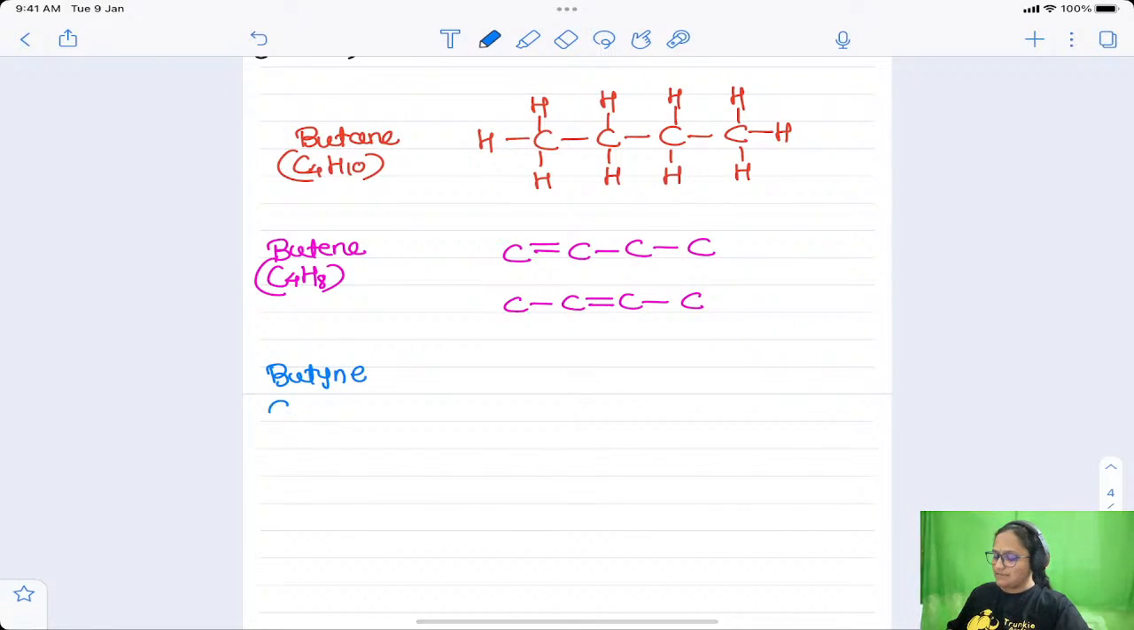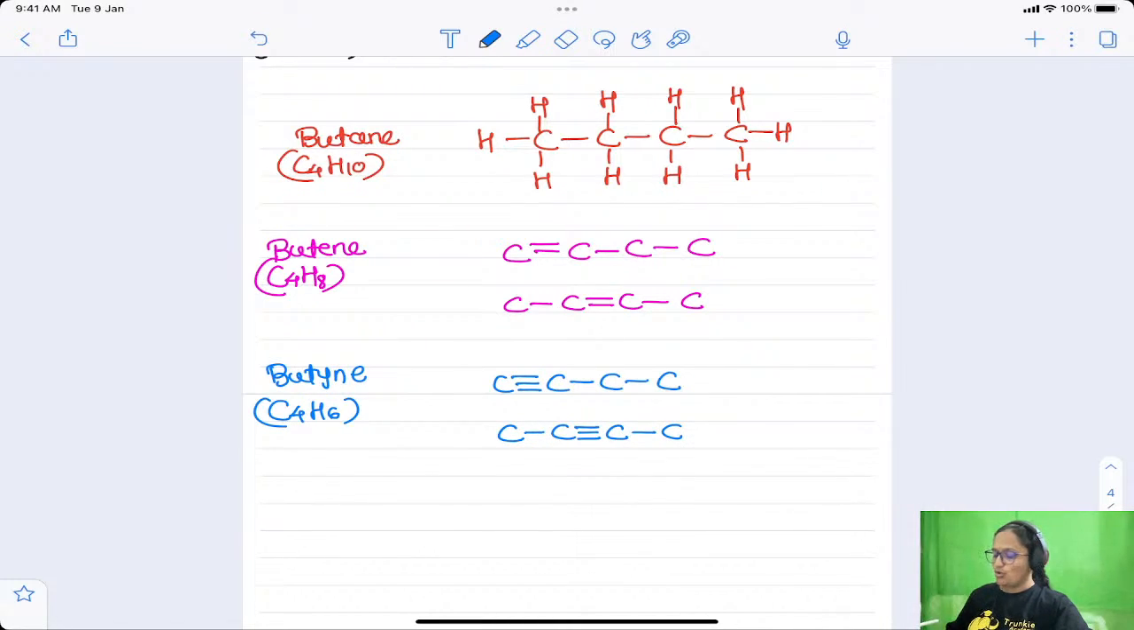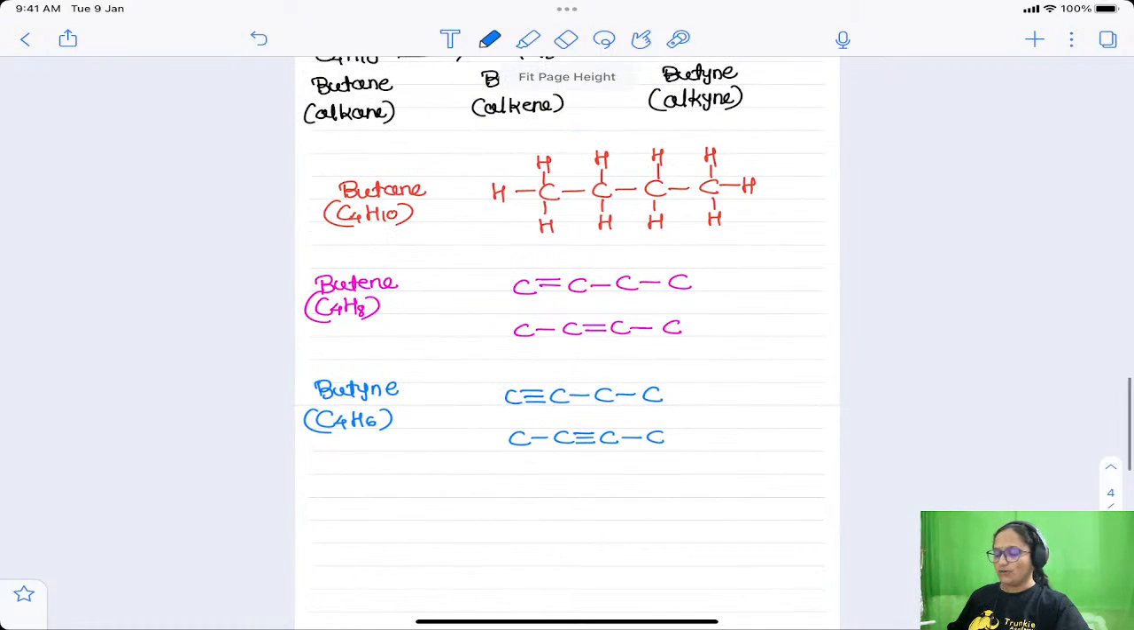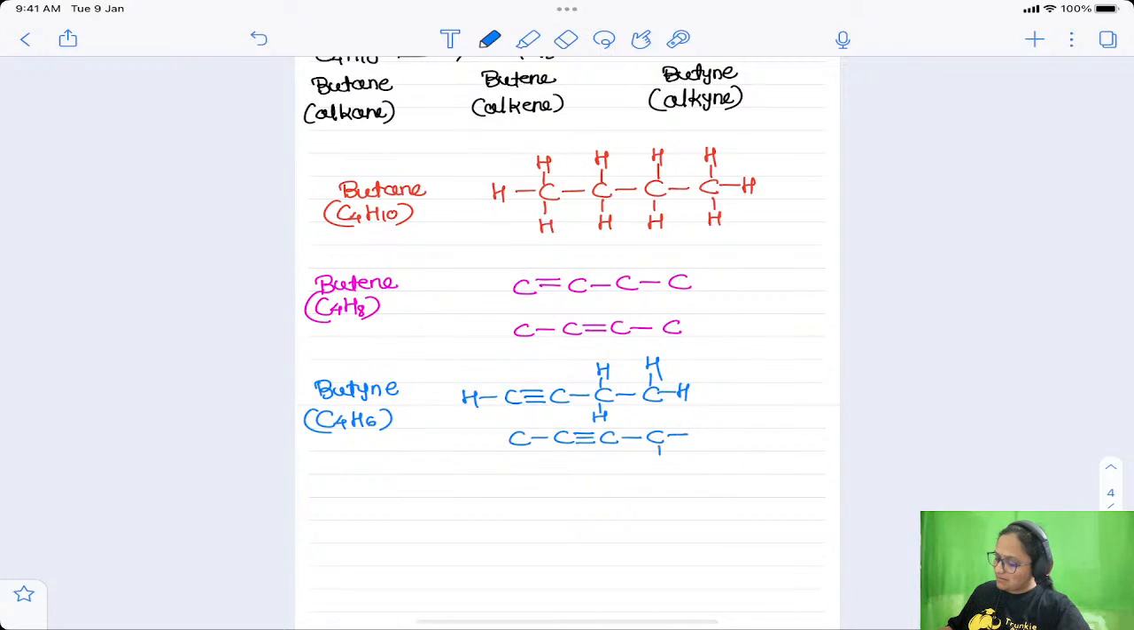Then next is butyne, which is an alkyne, C4H6 is the formula. Here also there should be at least one carbon to carbon triple bond. It can be here, or it can also be between the second and third carbon atoms. So I am drawing two skeletons for this. To satisfy the tetravalency, I can attach the hydrogens to them like this.